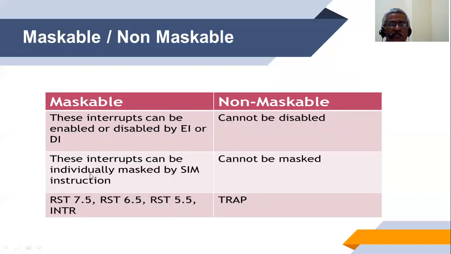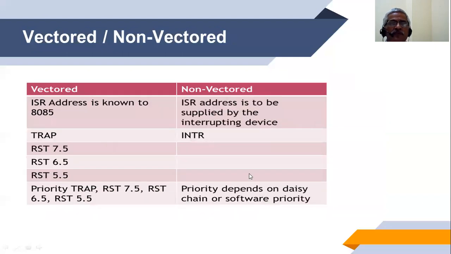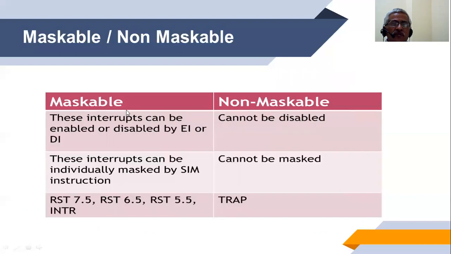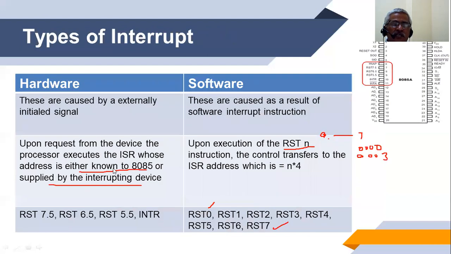Maskable interrupts can be individually masked by the SIM instruction, but non-maskable ones cannot be masked. Maskable are RST 7.5, RST 6.5, RST 5.5, and INTR. And non-maskable is TRAP. We discussed here that either the ISR address is known to the system, or it is supplied by the interrupting device.